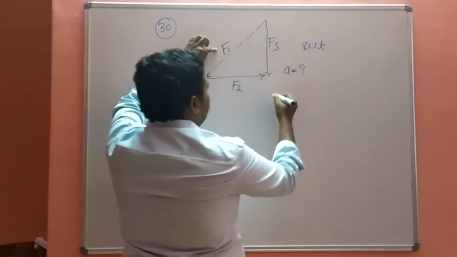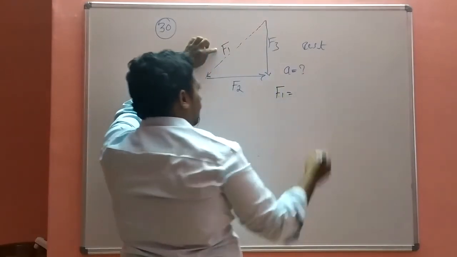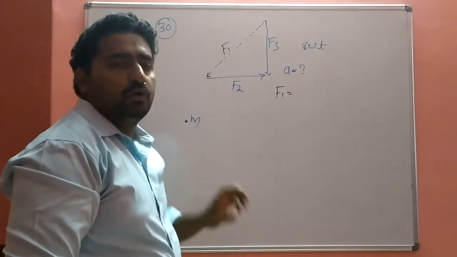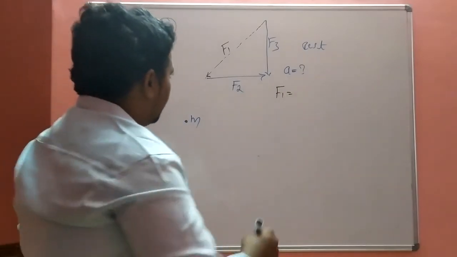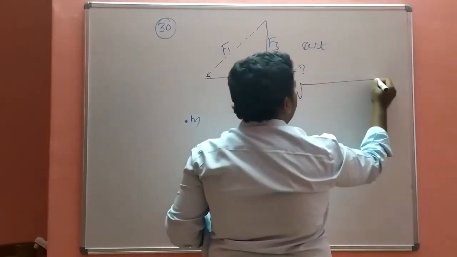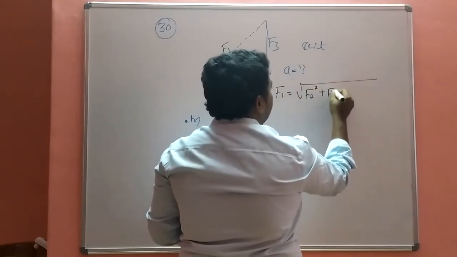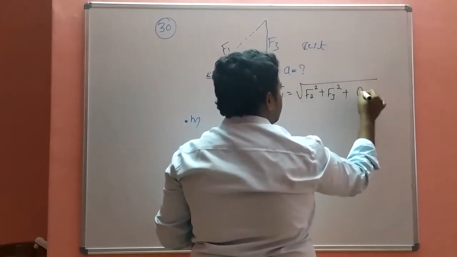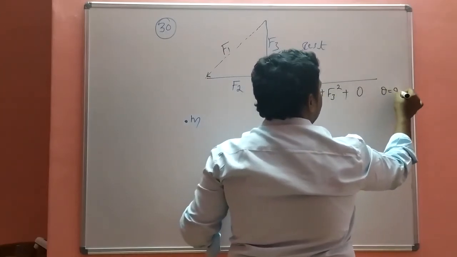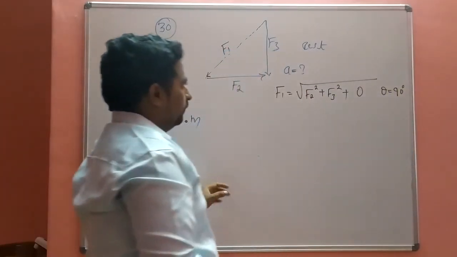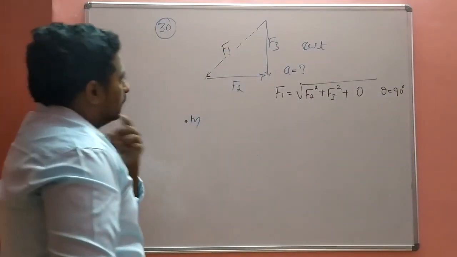So F1 is equal to, according to the parallelogram law, square root of F2 square plus F3 square plus 0, because theta is 90 degrees.